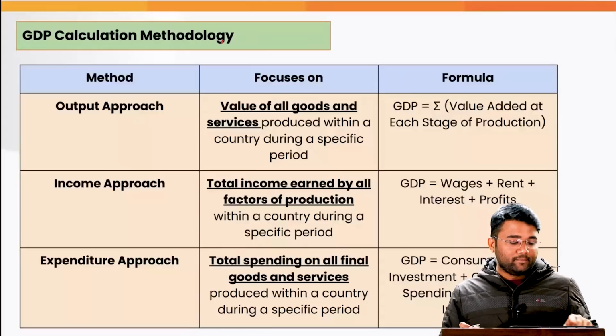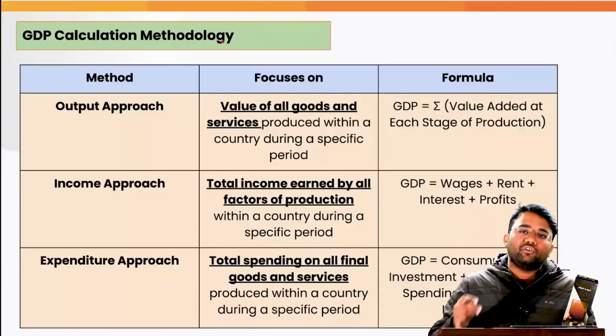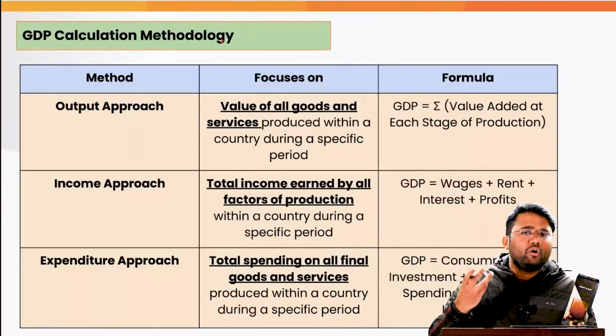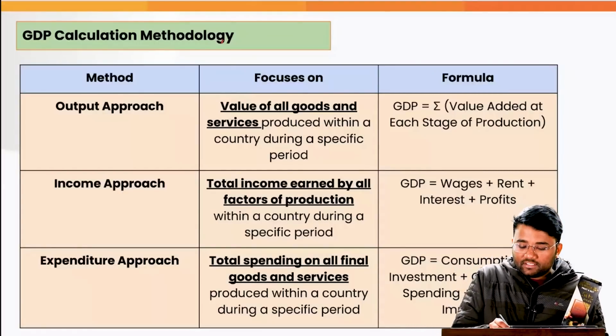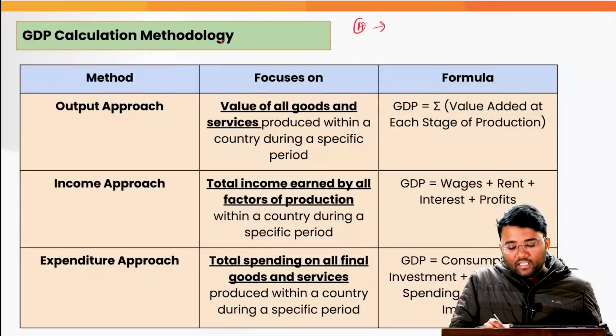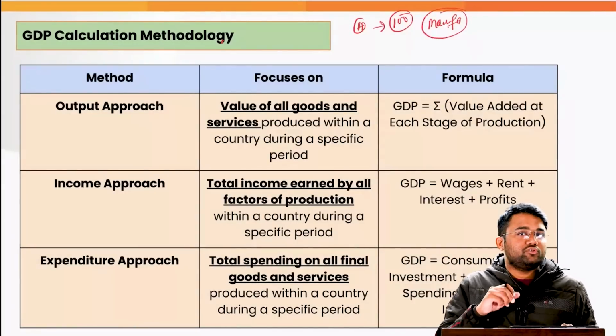For example, let's suppose this is a chocolate which is being produced. For the production of this chocolate, the first important ingredient which is needed is the cocoa or cocoa powder, which will be taken from a farmer. Let's suppose this is farmer A, who sold this cocoa at a price of 100 rupees to this manufacturing company which is producing this particular chocolate.